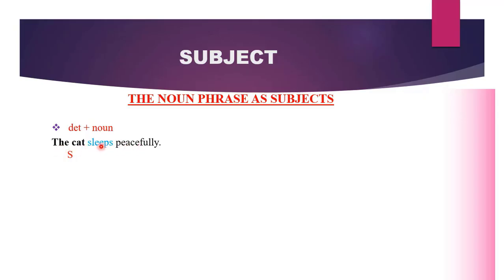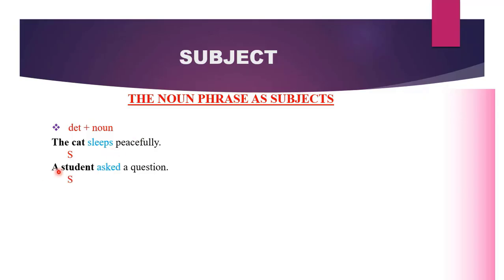What sleeps peacefully? The cat. So over here, the determiner or the article the and cat together are performing the subject role. If you have a determiner and a noun, do not underline only the noun and say that it is your subject. If both occur together, they are functioning together as the subject. And you can replace it with a pronoun. You can say, it sleeps carefully.